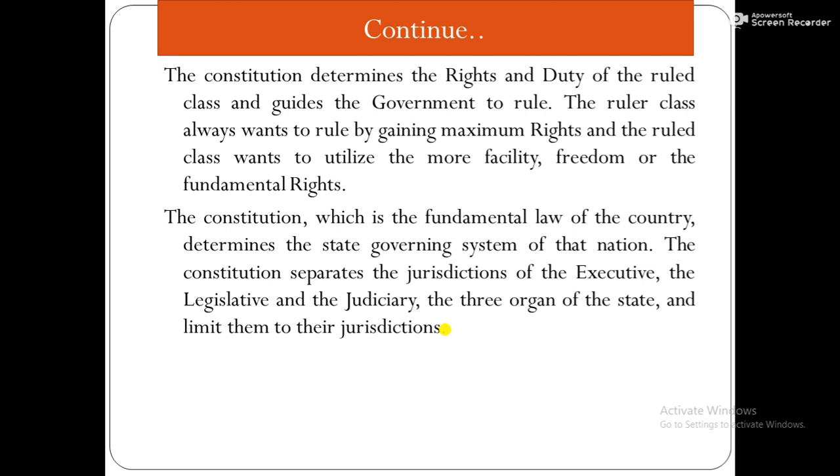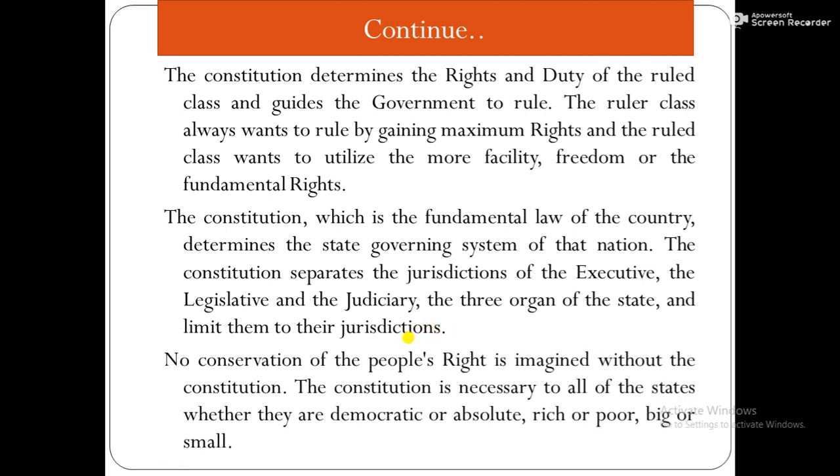That means the executive, how to implement law; the legislative, what type of laws are made and how laws are made; and the judiciary, how laws are explained or interpreted. These ways are prescribed by the Constitution. And not only these, but the Constitution also limits the organs of the government to their jurisdiction.